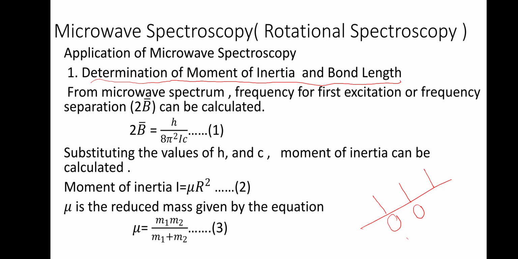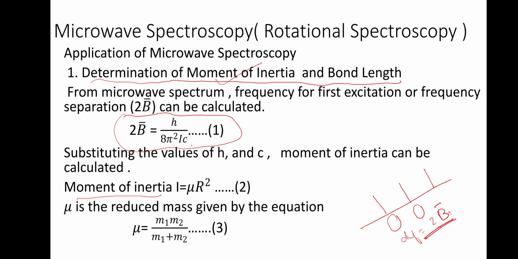So that difference will be equal to 2b bar, that we have already found out. So if you know what 2B bar is, we can calculate I, because 2B bar is equal to h divided by 8 pi squared Ic. What is I? I is the moment of inertia. So we have calculated the moment of inertia.